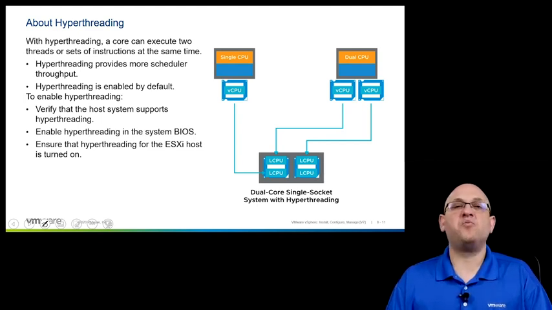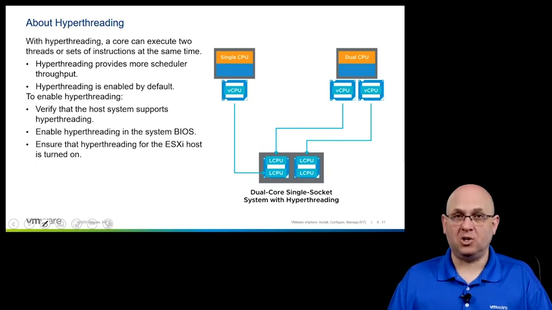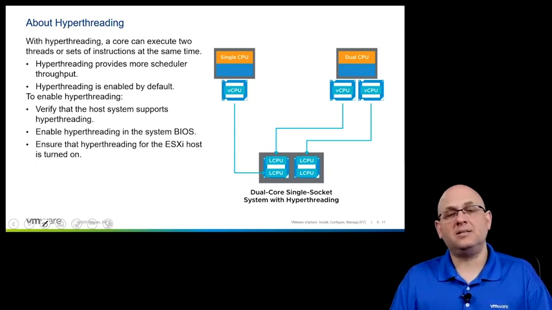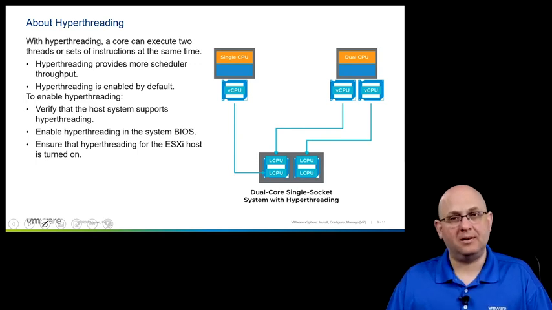Now, there have been some security issues around Intel CPUs in particular related to hyperthreading, okay?